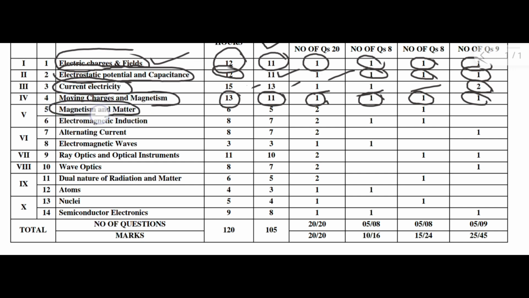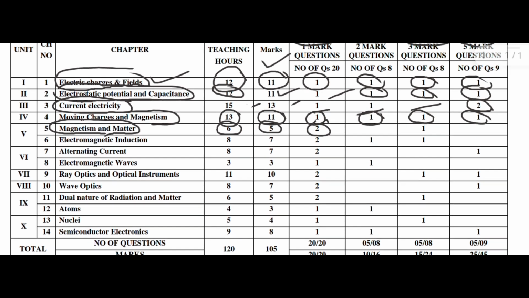Total hours are 6 and marks are 5. Here you will get two 1 mark questions, one MCQ and one fill in the blank, and one 3 mark question.